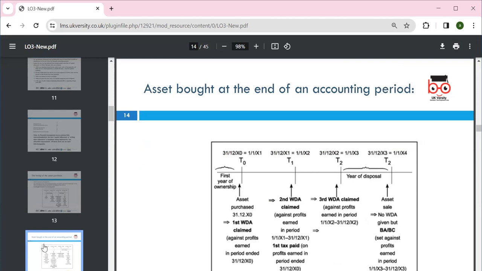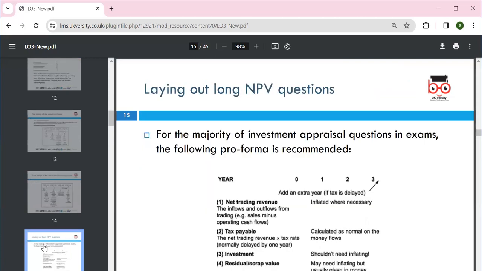And then balance carry forward and brought forward can be. Okay, laying out the long NPV question for the majority of the investment appraisal question in the exam. Of course, you're not doing the exam. We're looking more at the assignment, where we can add the example.